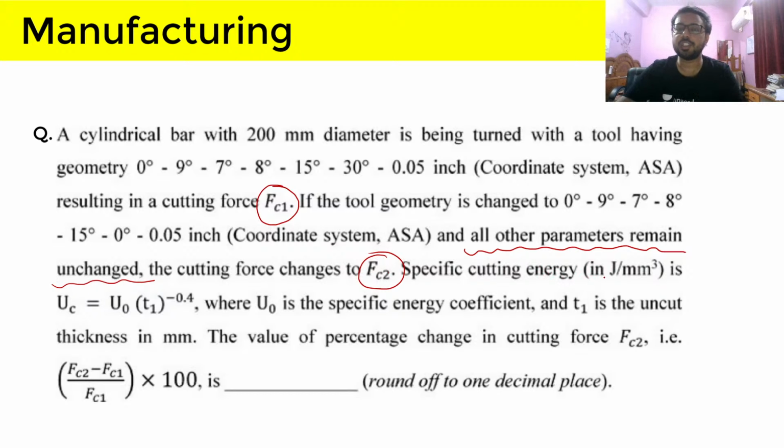Specific cutting energy, that is joule per mm cube, UC is equal to U naught T1 raised to the power minus 0.4. So we know a different formula of specific cutting energy, but here a different formula is given. So we will use this properly. But remember, we also know a formula of specific cutting energy that we will be using in this question. U0 is specific cutting energy coefficient and T1 is uncut thickness in millimeters.